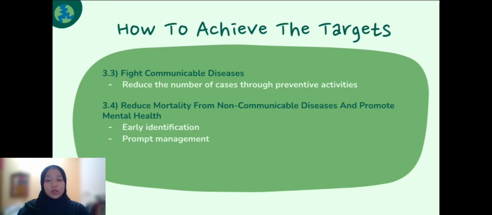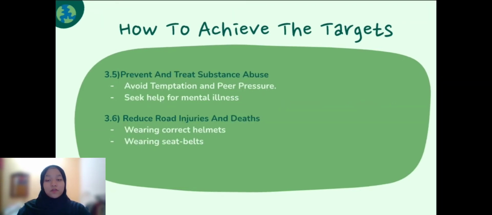The third one is to fight communicable diseases through reducing the number of cases through preventive activities. The fourth one is to reduce mortality from non-communicable diseases and promote mental health through early identification and prompt management. The fifth one is to prevent and treat substance abuse through avoiding temptation and peer pressure and also seek help for mental illness.